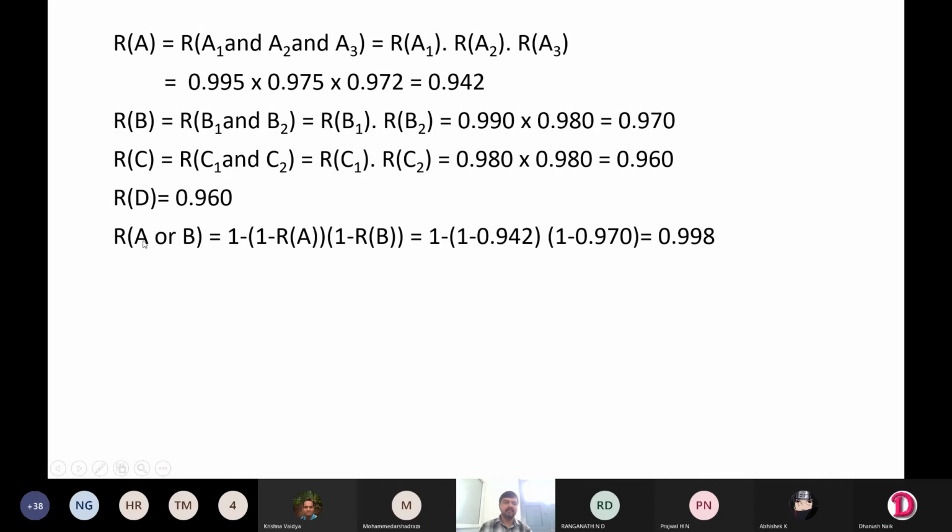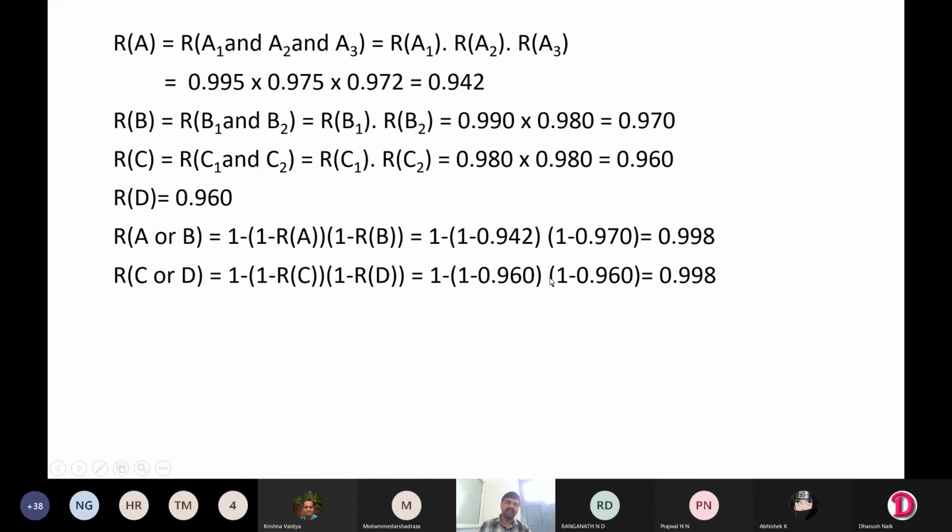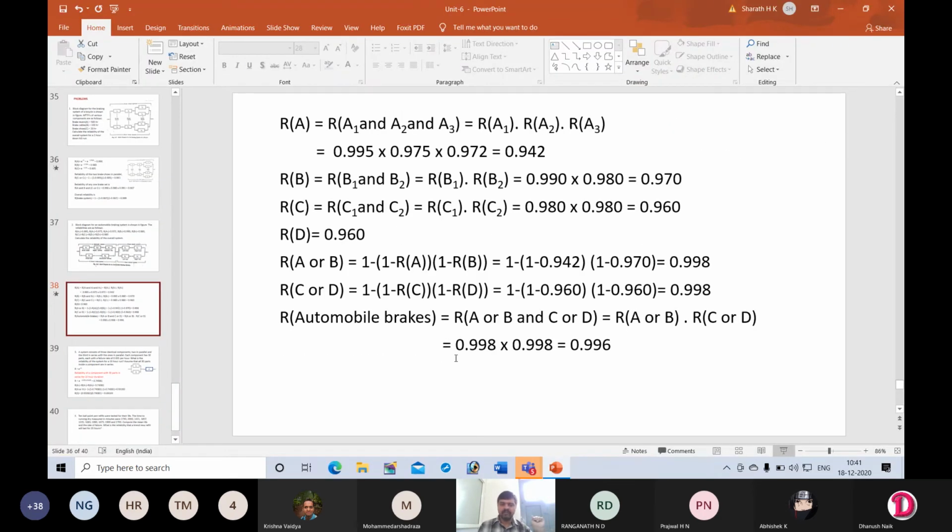Okay, so reliability of A or B is nothing but, this is the equation for components connected in parallel, 1 minus R of A into 1 minus R of B. We have the value of R of A 0.942, R of B 0.970. Substitute, you will get this answer. Okay, next similarly C or D, so you will get this answer. Next, you have to find out the reliability of the overall system.